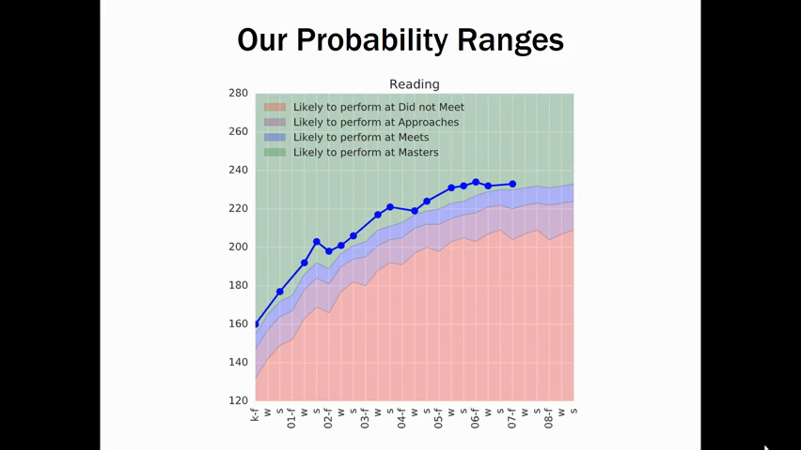A MAP score in the Masters range, shaded green, indicates mastery of the course content. A student with a MAP score in this range is on track for college and career readiness. A 3rd through 8th grade student with a MAP score in the Masters range is likely to perform at the Masters level on STAR at the end of the year.